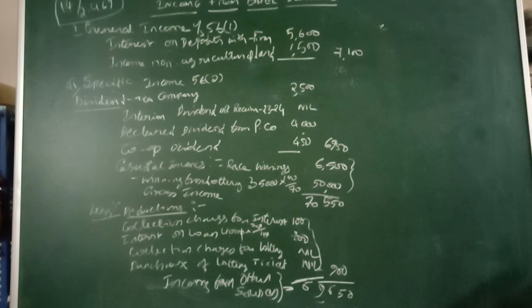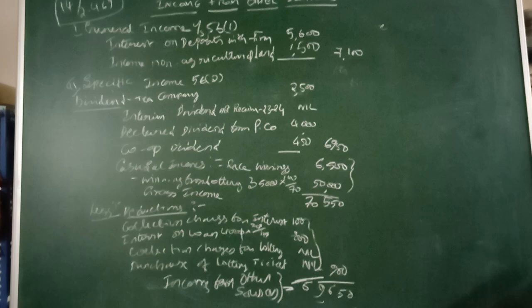Then another one is specific income, that is dividend income and casual income. You know very well what a casual income is. These two things are taxable under section 56(2). The first one is dividend income from a tea company.